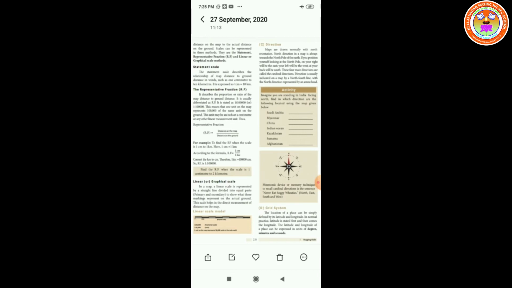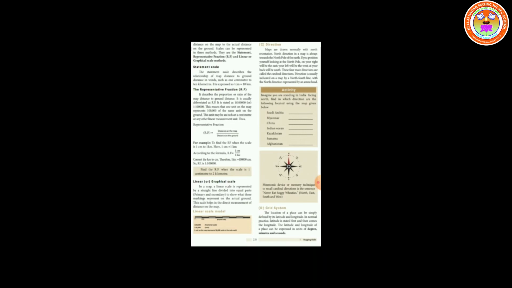The next one is grid system. The location of a place can be simply defined by its latitude and longitude. In normal practice, latitude is stated first and then comes the longitude. The latitude and longitude of a place can be expressed in units of degree, minutes, and seconds.